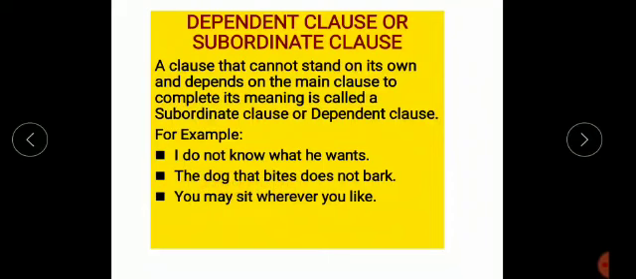In next sentence, you may sit wherever you like. You may sit, this is main clause. Wherever you like, this is adverb clause. How? What is the definition of adverb? Adverb is a word that modifies verb, adjective and another adverb. So here wherever you like, this clause modifies this verb sit. That's why this is adverb clause.